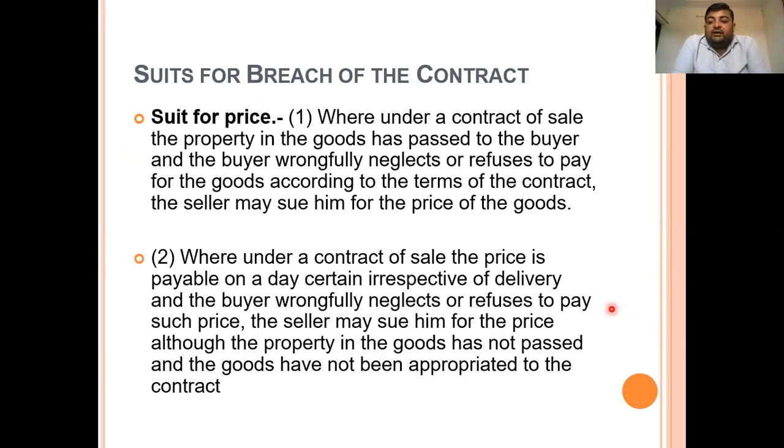As is clear under the Indian Contract Act 1872, if a contract has been made and any of the parties fails to fulfill or comply with the conditions, and it has been done intentionally, then it is known as breach of the contract by that party. So here, if there is a breach of contract of sale, the consequences are just the same as for breach of contract. Under this, the first is suit for price, where under the contract of sale the property of goods has passed to the buyer.